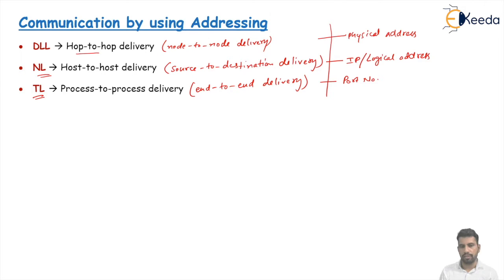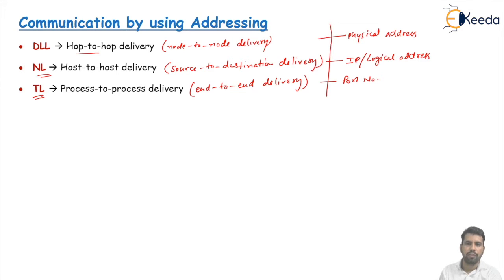At the data link layer, we say hop to hop delivery, meaning how a packet will travel from one host or one node to another node. At the network layer, how with the help of logical addressing our packet will travel from source to destination among the different network devices. And at the transport layer, we are saying process to process delivery, meaning how the process is delivered from source to destination.